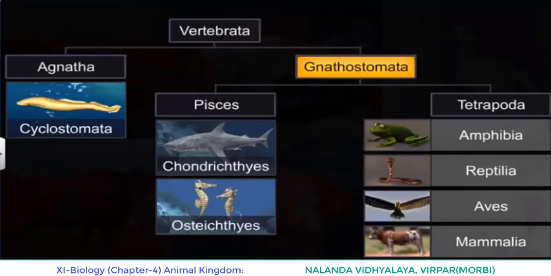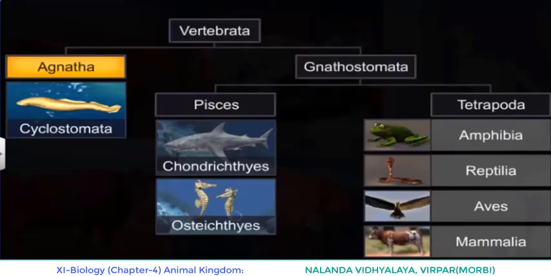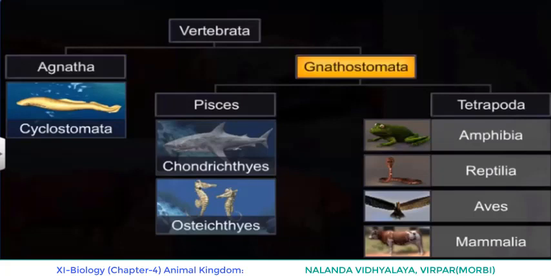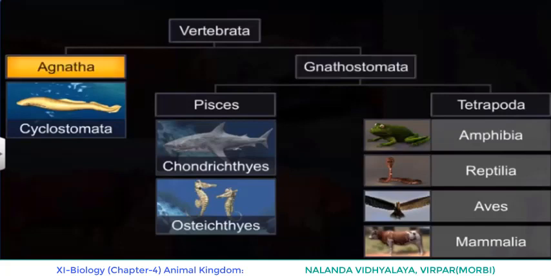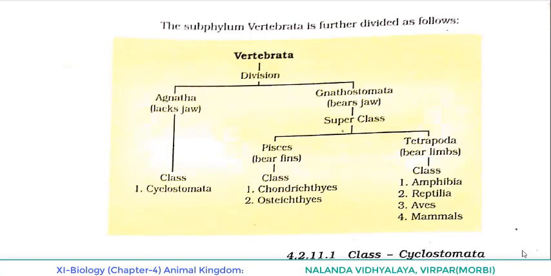And superclass Tetrapoda is again divided into four classes, Amphibia, Reptilia, Aves and Mammalia. So now let's start with class Cyclostomata, coming under the division of Agnatha and under the subphylum Vertebrata.